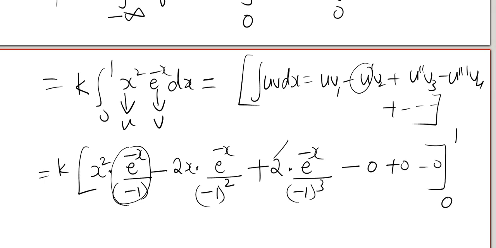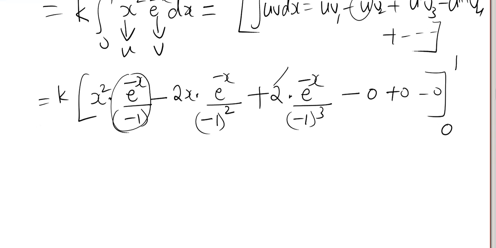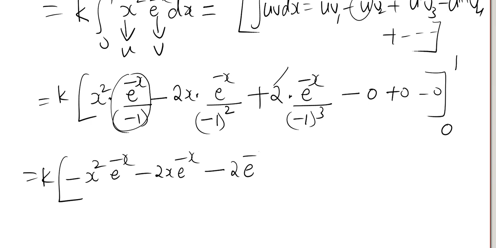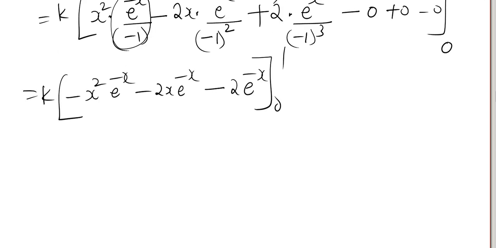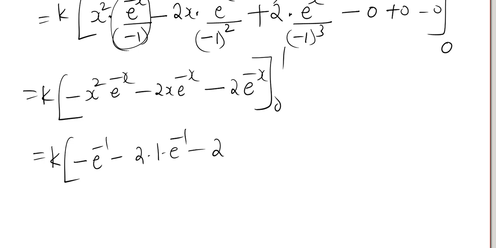The limits are here 0 to 1. So here k into, now minus goes to numerator, minus x square e power minus x. Negative square is positive only, here minus 2x e power minus x. Here negative whole cube is negative only, so minus 2 e power minus x. Limits 0 to 1. Now you have to put limits. Upper limit is 1. In place of x you put 1. You get e power minus 1 minus 2 into 1 into e power minus 1 minus 2 e power minus 1. This is upper limit.